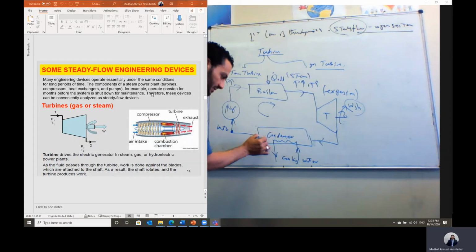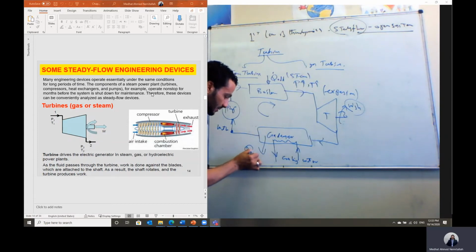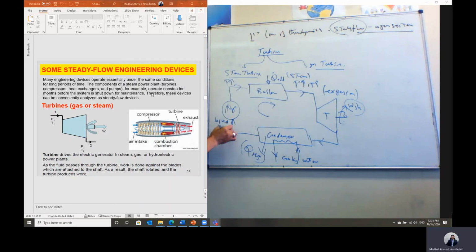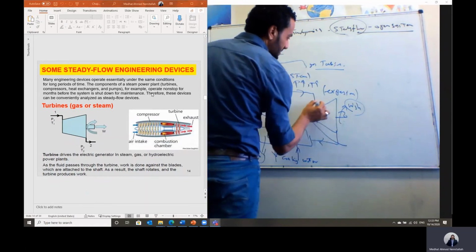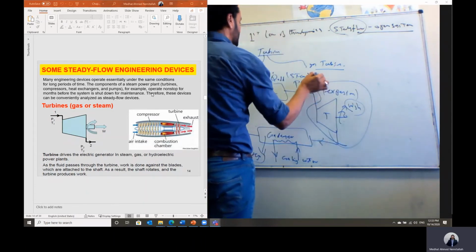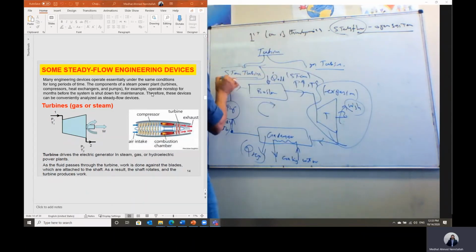It will absorb heat. Then steam will be rejecting heat inside the condenser and it will be converted again to liquid water. Now we can handle this liquid water and it can repeat the cycle again. In this case, we call this turbine a steam turbine, because the working fluid is steam.